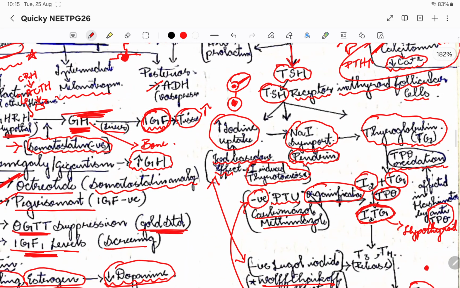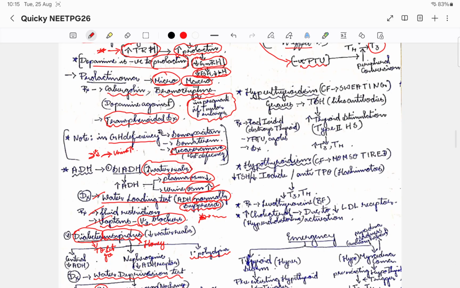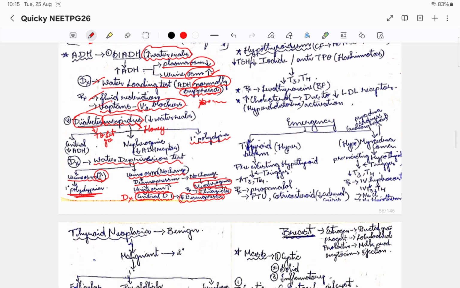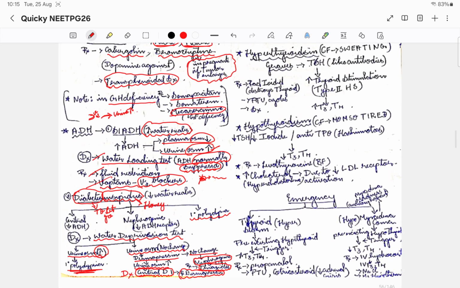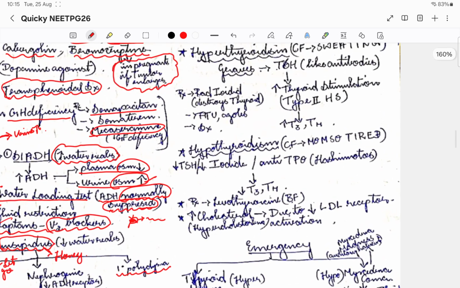Okay, so this is the entire physiology with respect to the thyroid gland. So now we'll dive into the specific pathologies with respect to the thyroid gland, that is hyperthyroidism and hypothyroidism. Then we'll come to neoplasia, the cancers of the thyroid gland, which is what is important with respect to surgery, right?